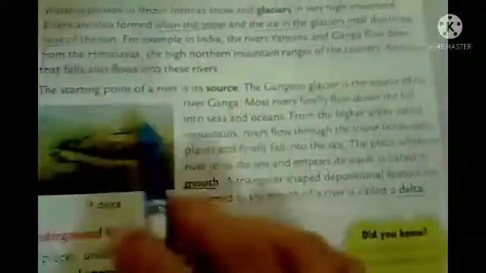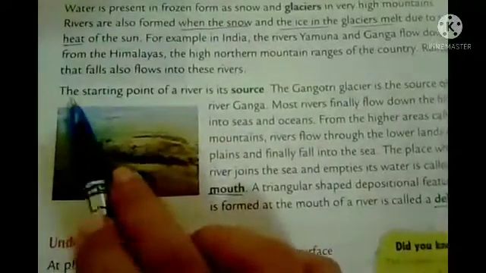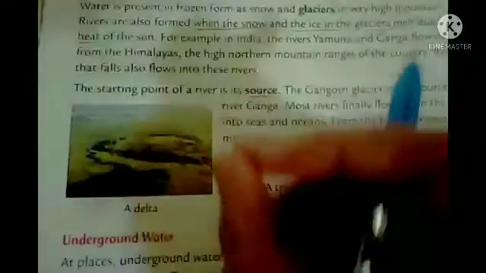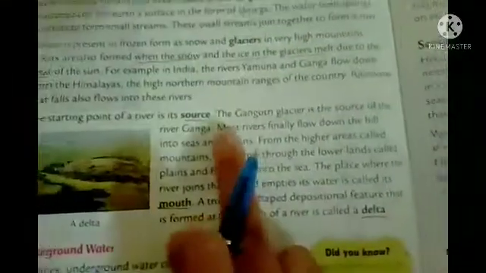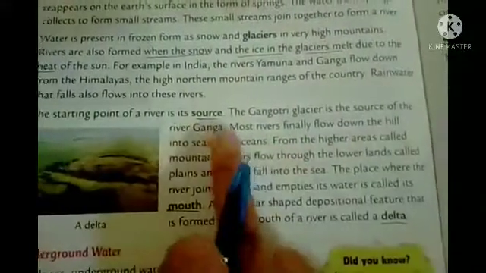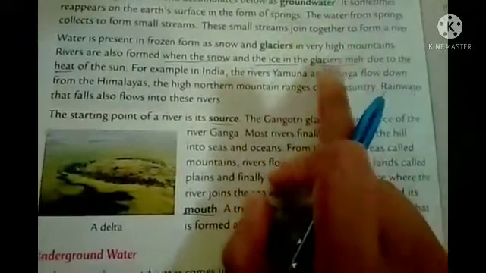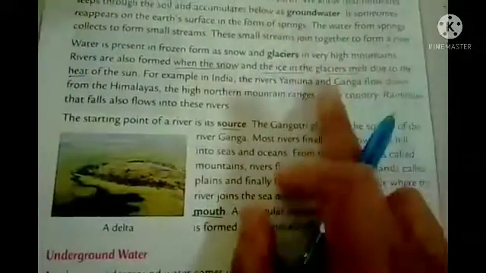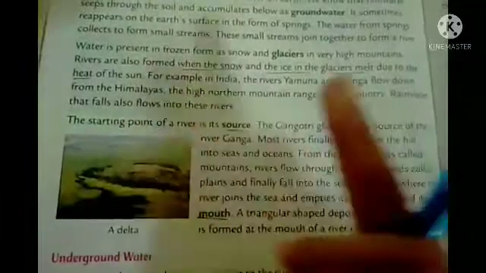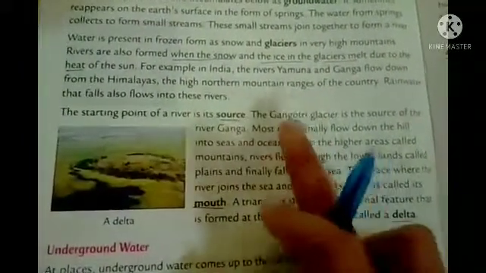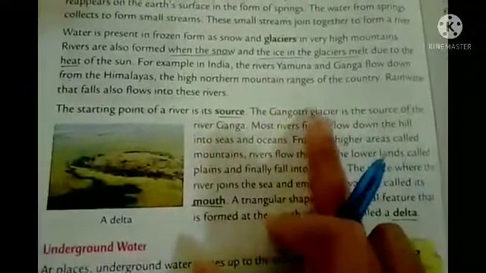Okay, so you see here, the starting point of the river is called the source. As I told you, source means from where it started. The Gangotri glacier is the source of the river Ganga. So what is the source of the river Ganga? Yes, it is coming from the northern mountain range of the Himalaya, but the main source of the Ganga river is the Gangotri glacier, which is present in the northern mountain range of the Himalaya.